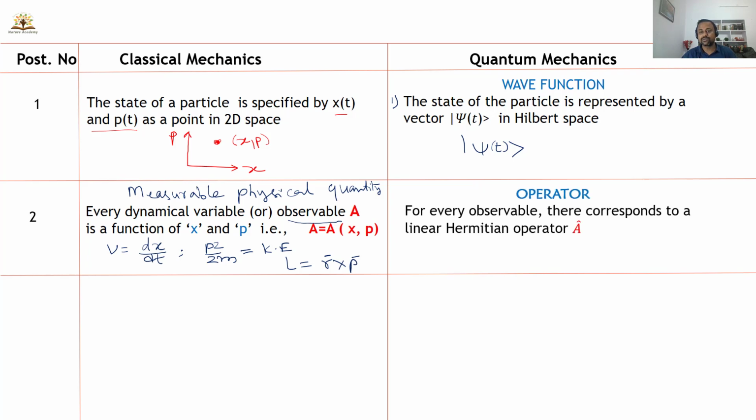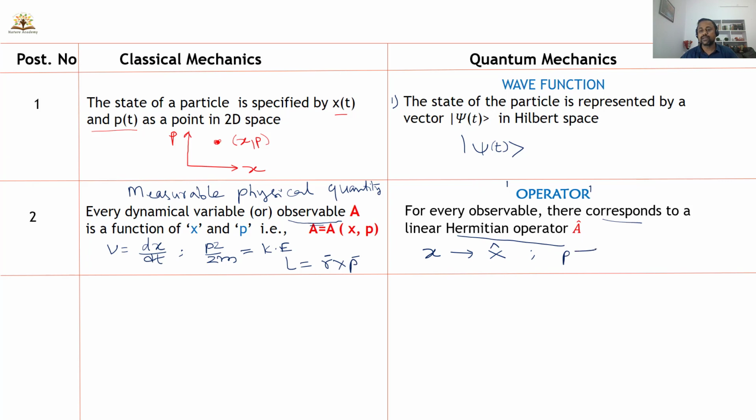Now let's move on to the quantum mechanical point of view. For every observable or dynamic variable, there corresponds a linear Hermitian operator. The second postulate in quantum mechanics talks about the operator mechanism. That means every observable quantity. For example, position in classical mechanics is just x, but in quantum mechanics the position is replaced with an operator, the position operator.